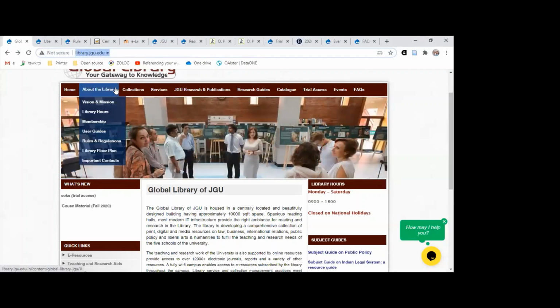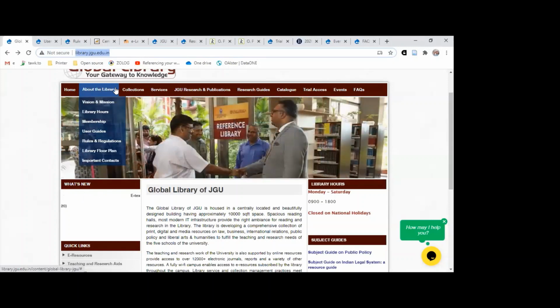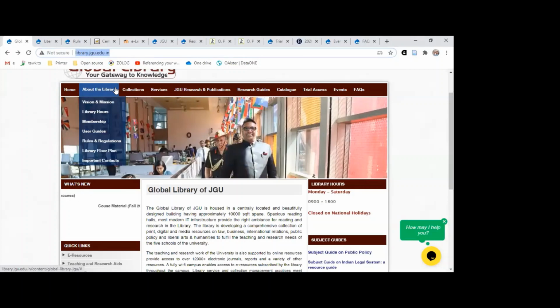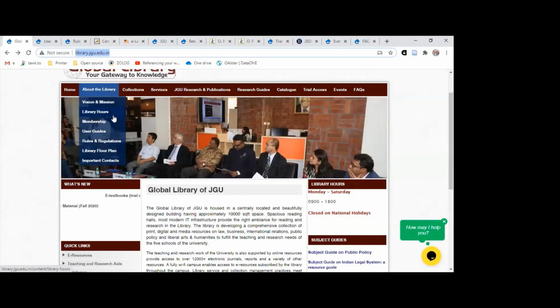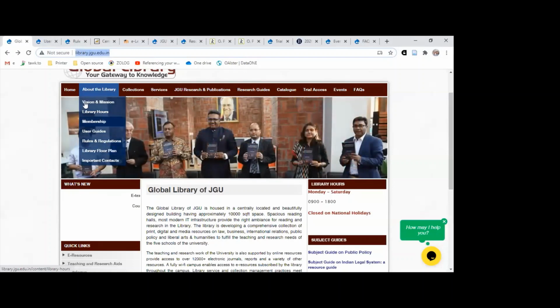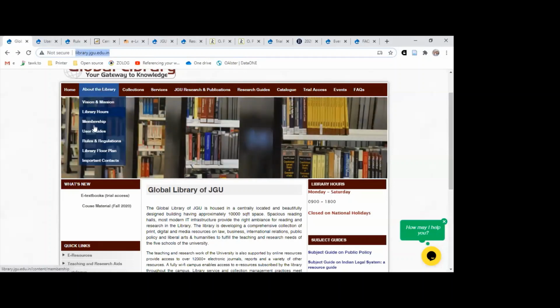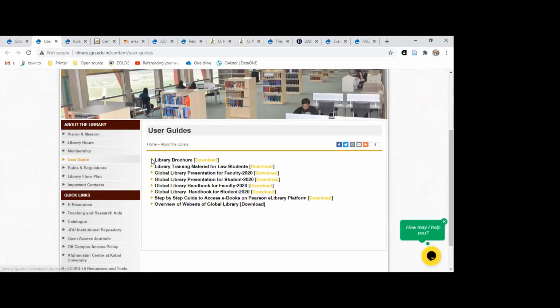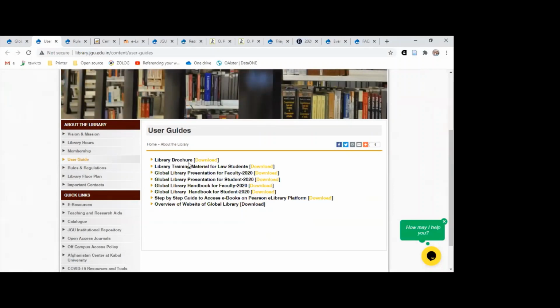library.jgu.edu.in. So first, on the horizontal tab, as I've told you, I have about the library, which tells you the vision, mission, library hours, membership, the different user guides, rules, regulations, library floor map, and so on. If I click onto the user guides, the page will land up like this. You are going to land up onto the page like this, which gives you detailed information.